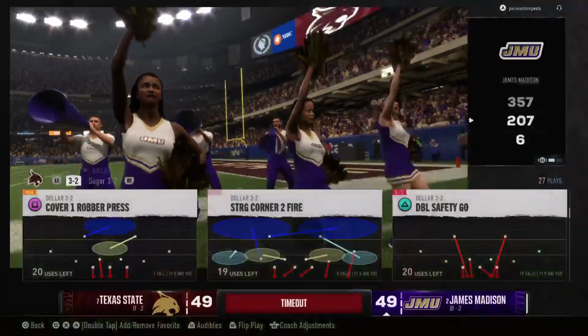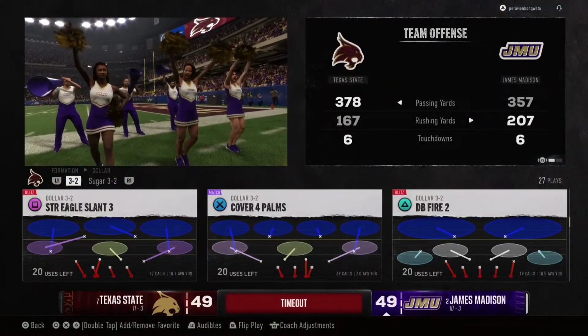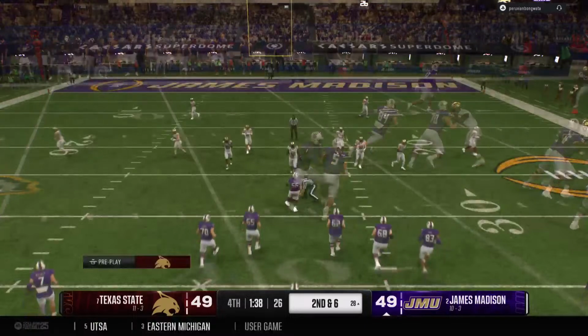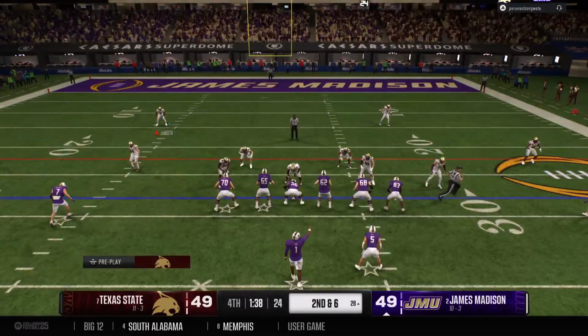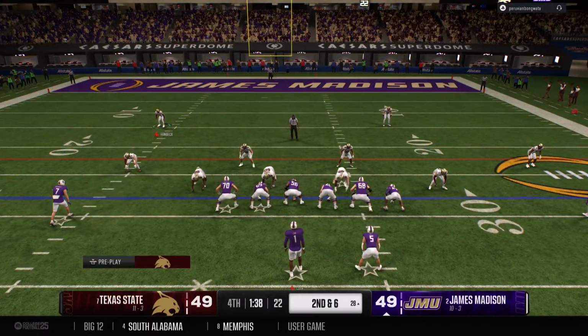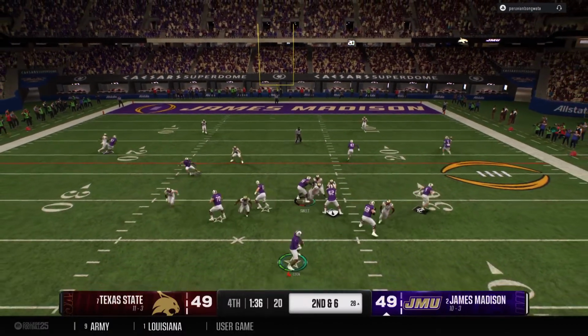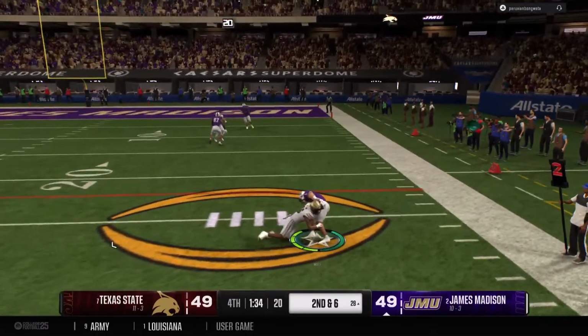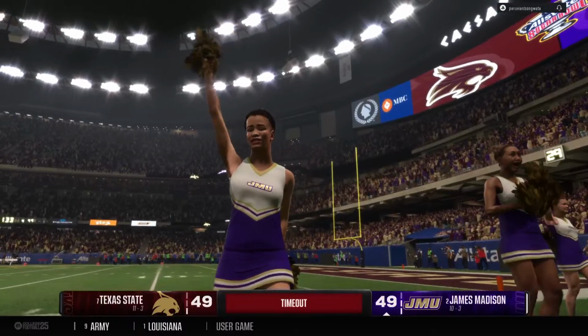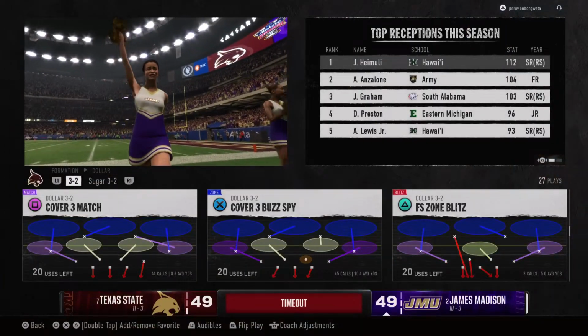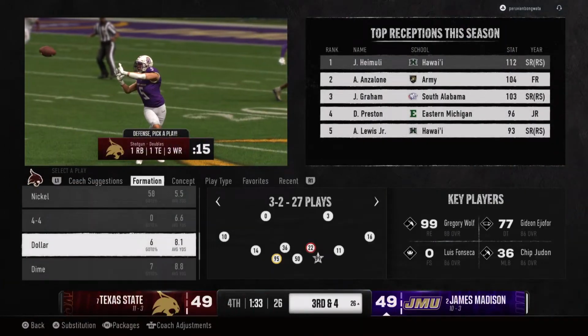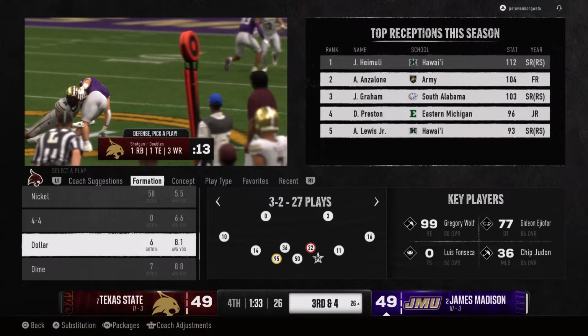Now the timeout is called by the defense. They've got some things to work out here. Second down after that run on the previous play. Quarterback changing the play now at the line. They'll look to throw it here on second down. Looking right, this one caught. And now the defense will call a timeout before this critical down, just to get everybody on the same page.